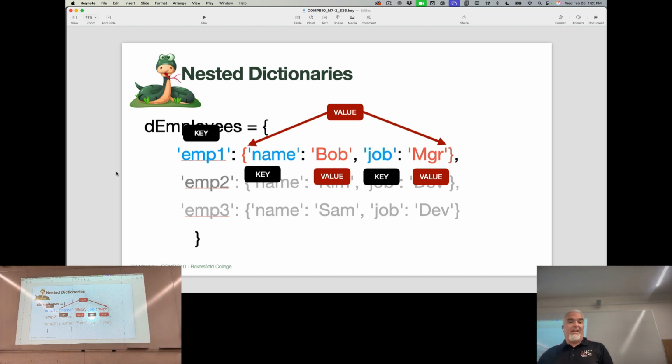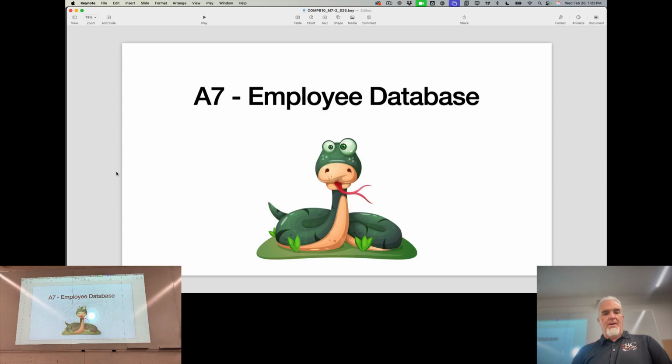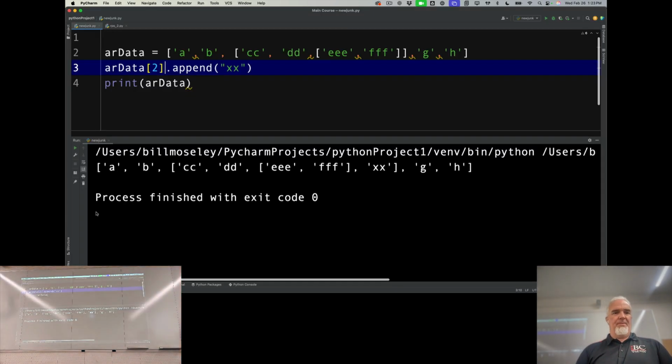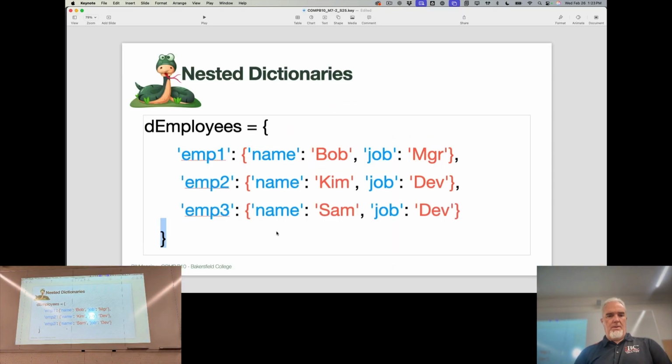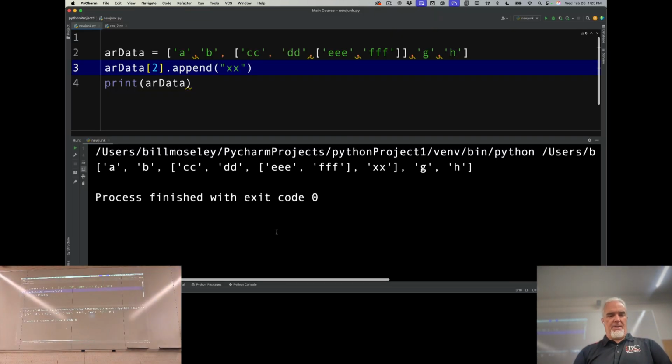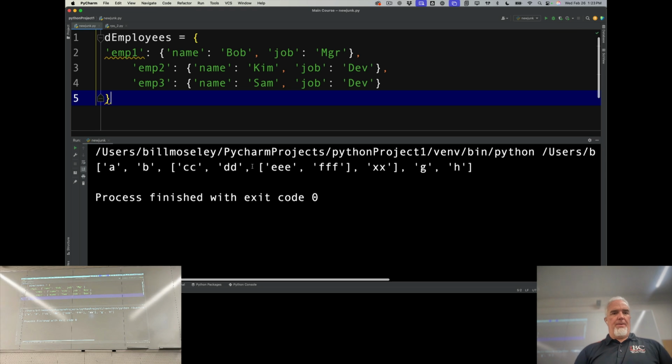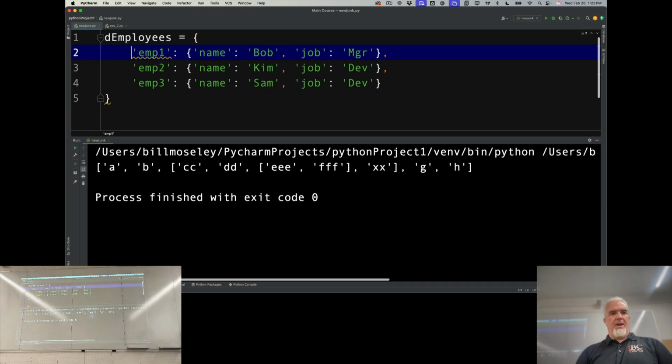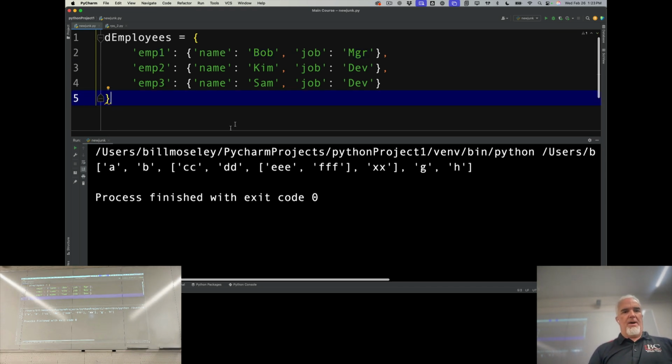Now this relates directly to what we'll be doing for this assignment. But before we get to that, I want to play around with this a little bit. Let me grab that because I am lazy. There we go. So here is my nested dictionary.